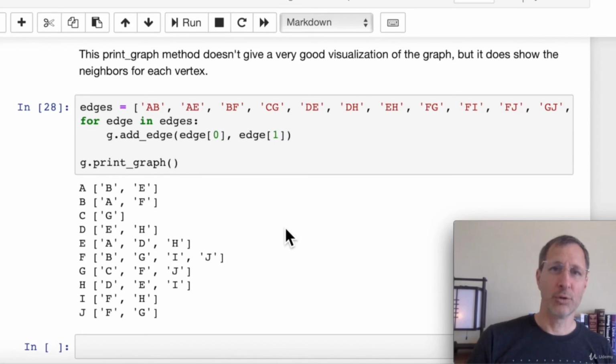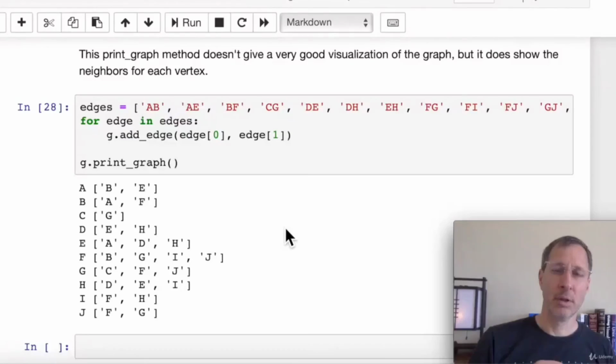And again, you can download the code and run this and try it out. Spend a little more time getting acquainted with it. In this implementation of graphs, we use strings, lists, sets, and dictionaries, 4 data structures that we covered in section 1 of this course. In the next lecture, we're going to learn how to implement graphs using an adjacency matrix.